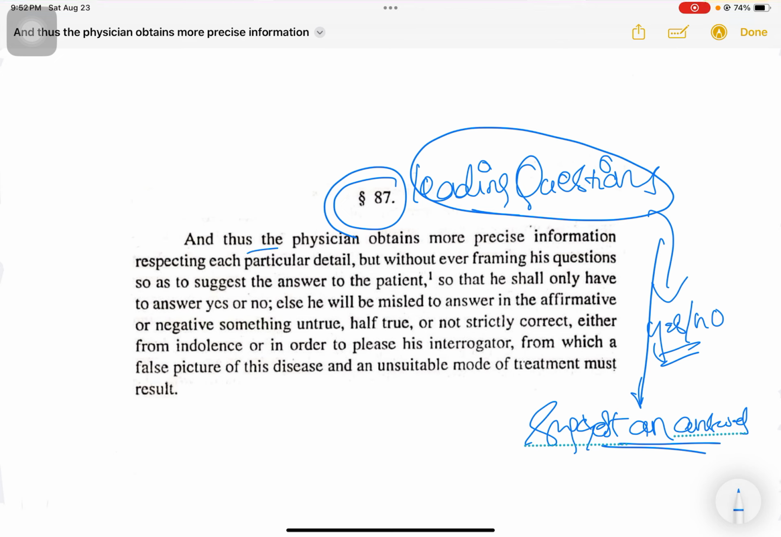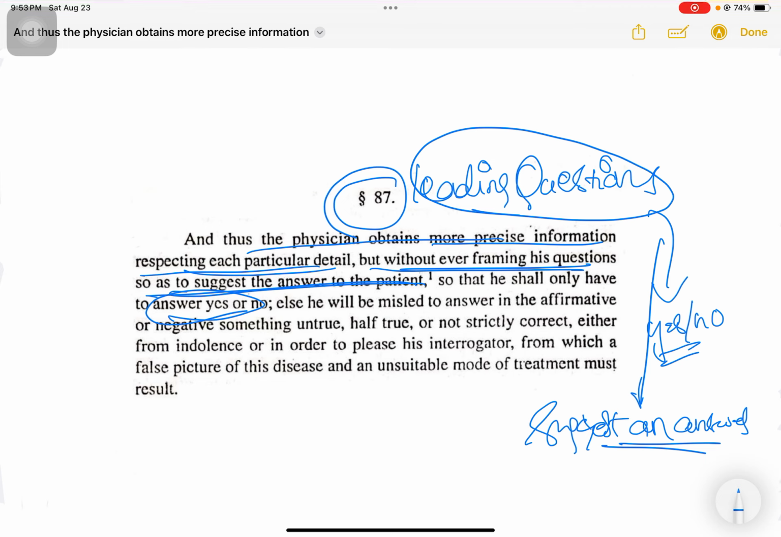So, and thus the physician obtains more precise information respecting each particular detail by asking more questions, the examples of which were described in the previous aphorism, which is 86, but without ever framing his questions so as to suggest the answer to the patient. So never frame the questions in such a way that it suggests the answer to the patient, so that he shall only have to answer yes or no. So no yes or no questions are entertained, else he will be misled to answer in the affirmative or negative something untrue, half true, or not strictly correct, either from indolence or in order to please his interrogator, from which a false picture of the disease and an unsuitable mode of treatment must result.